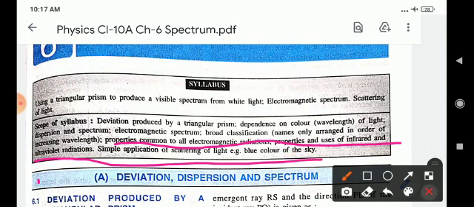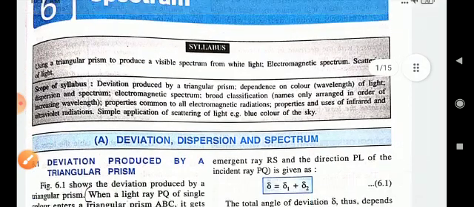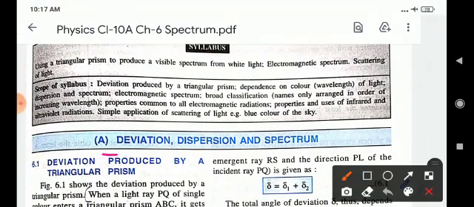Okay children, now I will discuss deviation, dispersion and spectrum. What is the meaning of deviation? Deviation means a difference from what is normal or expected or from what is approved of by society. Anything that varies from the accepted norm or standard is called a deviation.